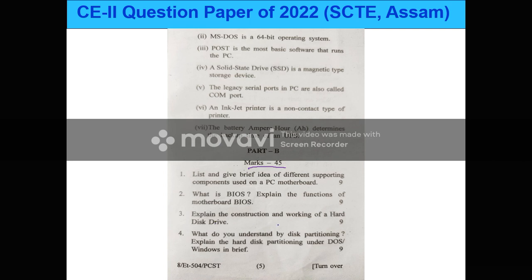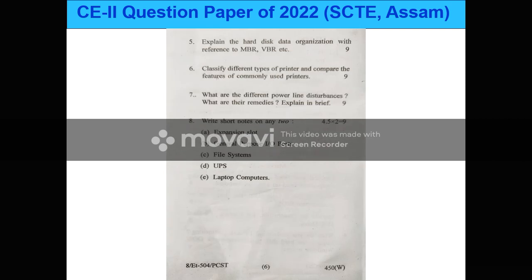Question number 3: explain the construction and working of a hard disk drive. Here is also 9 marks. Question number 4: what do you understand by disk partitioning? Explain the disk partitioning under DOS/Windows in brief. Also 9 marks.